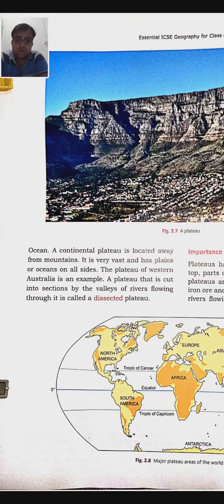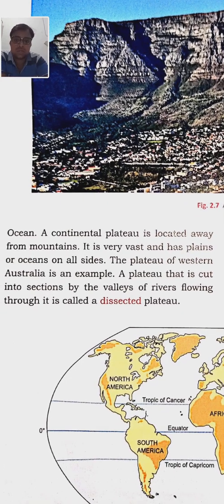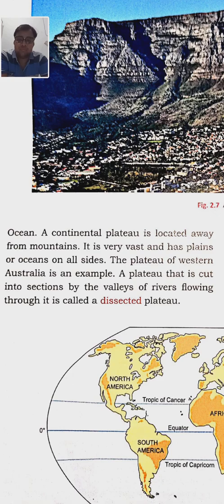Then a continental plateau is a plateau away from the mountains, but it is surrounded by plains or oceans. It is very vast and has plains or ocean on all sides. The plateau of Western Australia is an example.